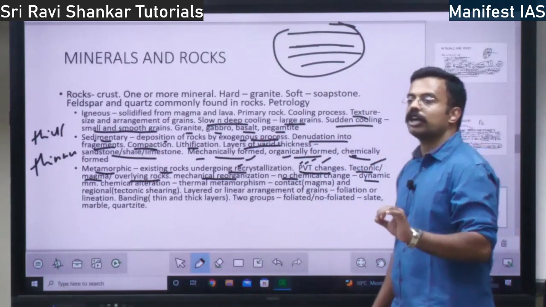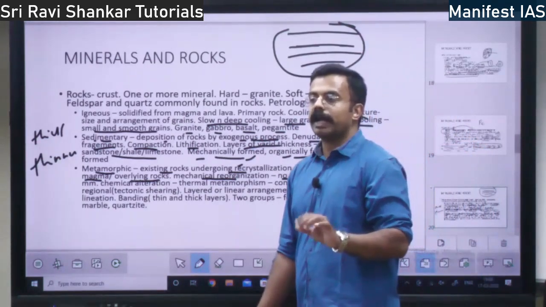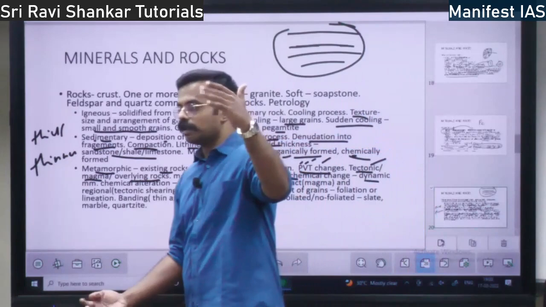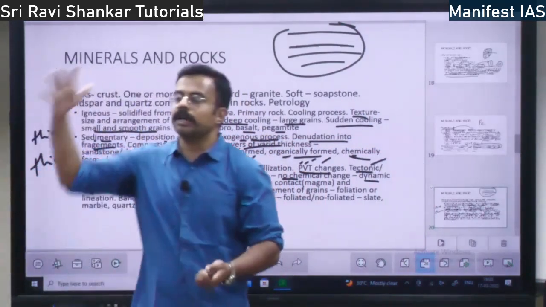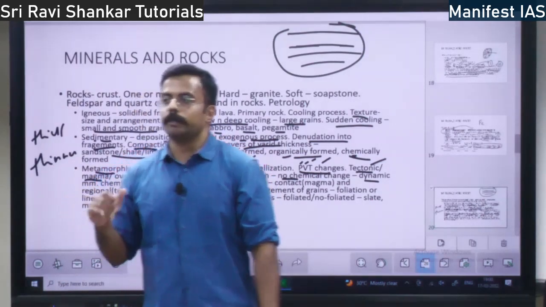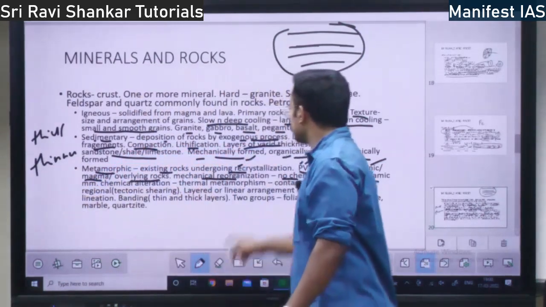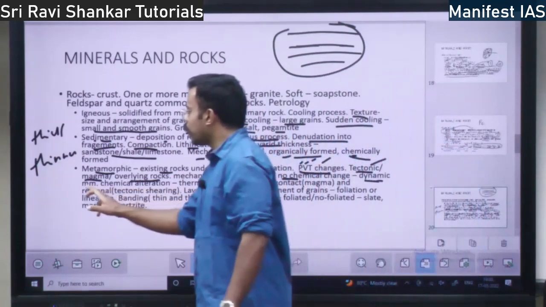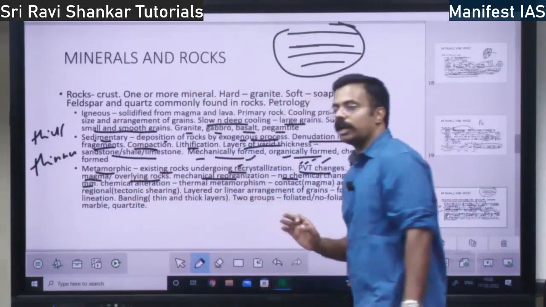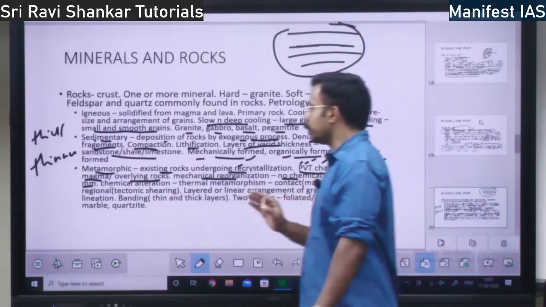It is purely based on mechanical reasons. Mechanical means because of the pressure, volume or temperature change, or some animal pressing the rock, or all these changes, right? There is no chemical change. This is called dynamic metamorphosis. Mechanical reorganization is also called dynamic metamorphosis.